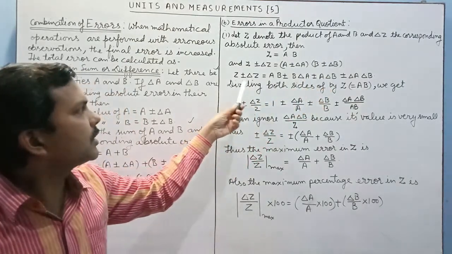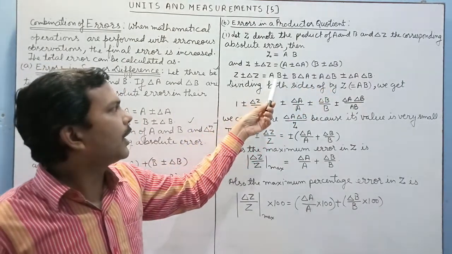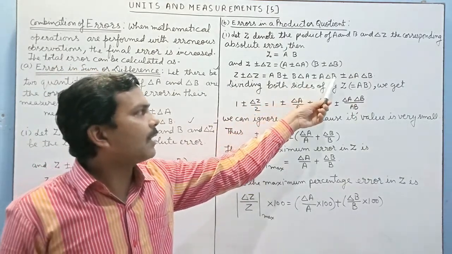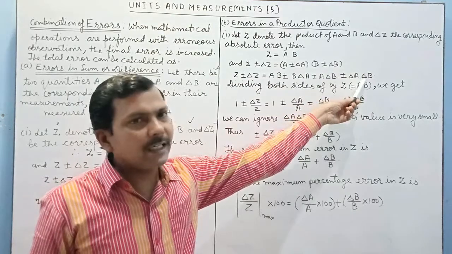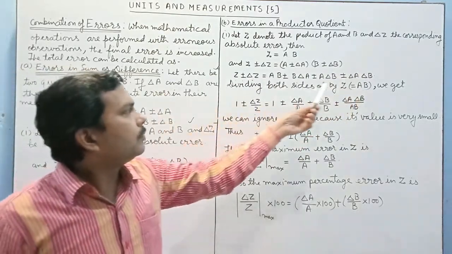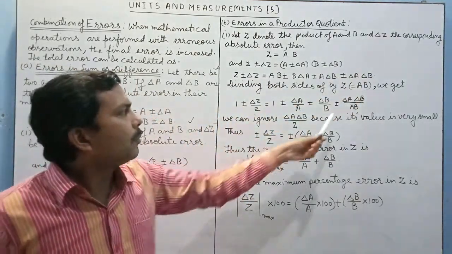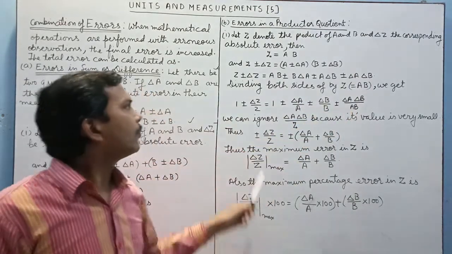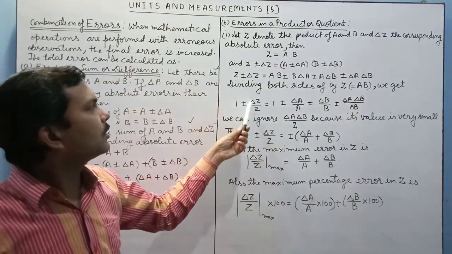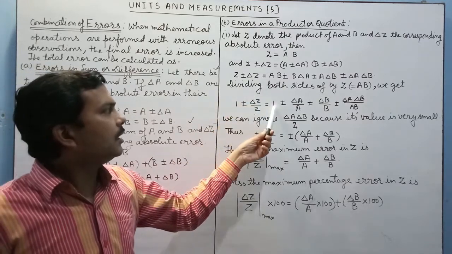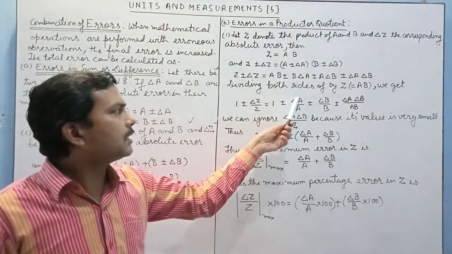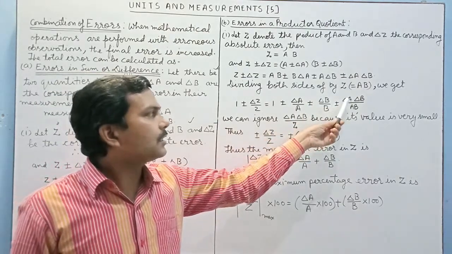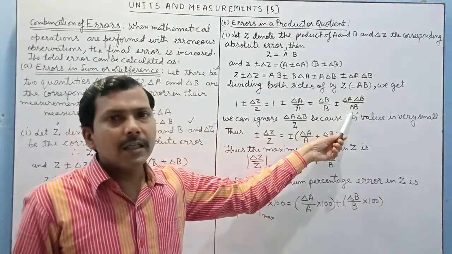We will solve this equation. So we will obtain AB plus minus B delta A plus minus A delta B plus minus delta A delta B. Now we will divide this complete equation by Z, which is equal to AB. So we get 1 plus minus delta Z by Z is equal to 1 plus minus delta A by A plus minus delta B by B plus minus delta A delta B by AB.